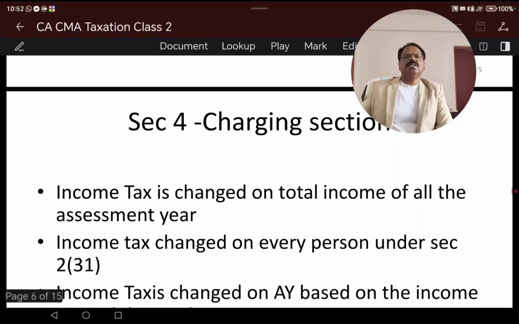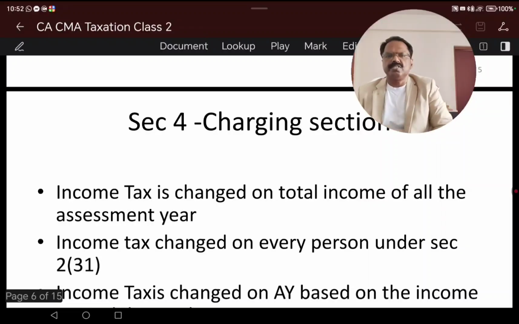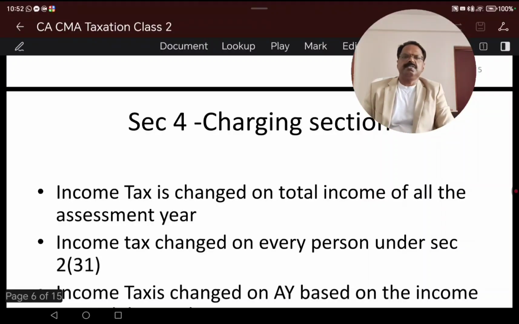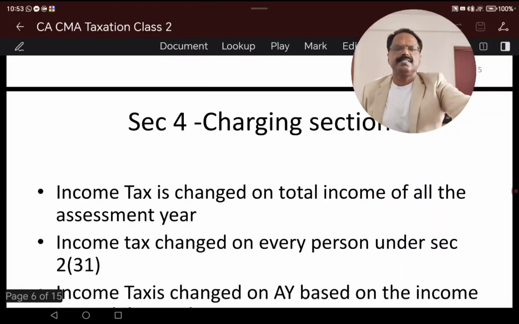The person who earned the income during the previous year is taxed in the assessment year. Income tax is charged on every person based on the income earned during the previous year.